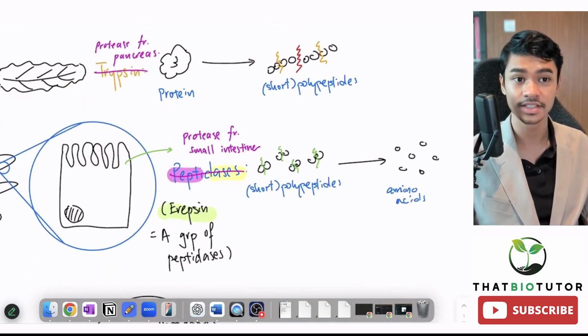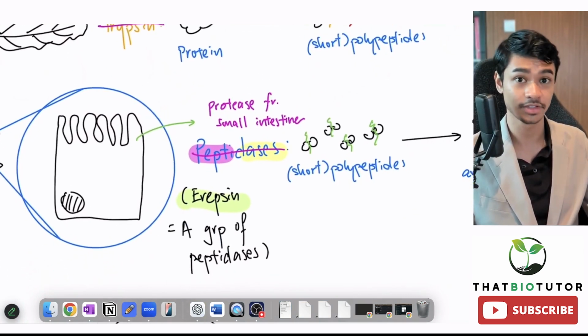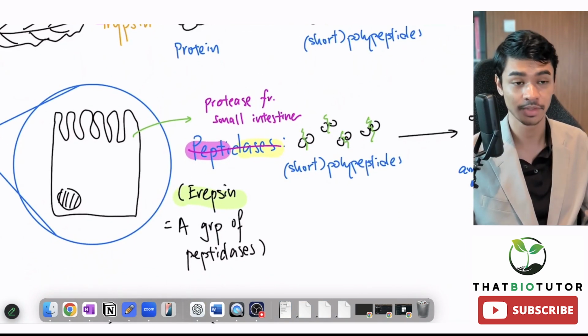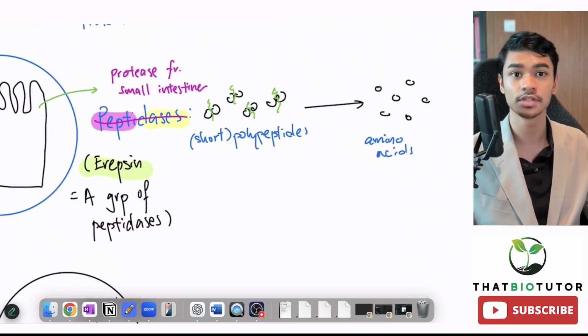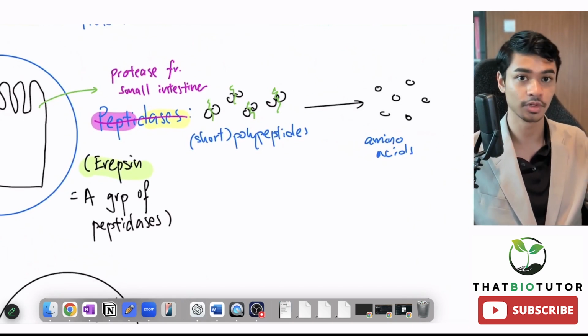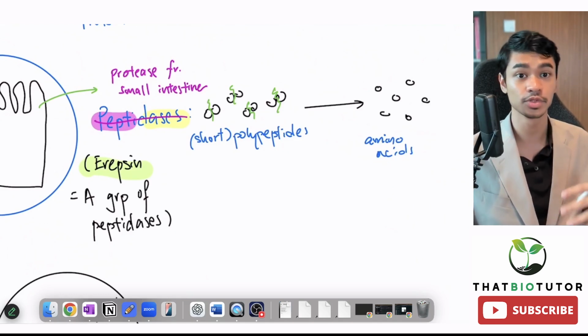And next one, is the stomach protease the same as the protease from the epithelial cells of the small intestine? The answer is no as well, because this one serves a very different function, which is that it breaks the short polypeptides into the individual amino acids, which is the last step to convert big proteins all the way into small amino acids that we can absorb and use to build our own proteins.